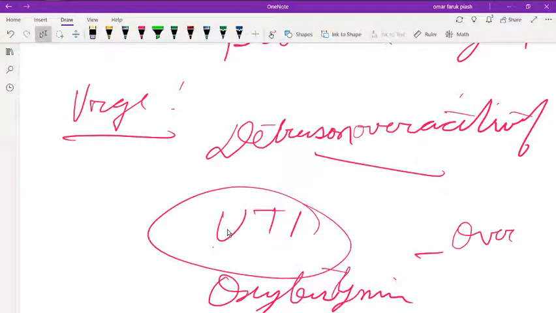Here PVR, post-void residual, is normal. You can also do Kegel exercises, bladder training, and give oxybutynin as a drug.